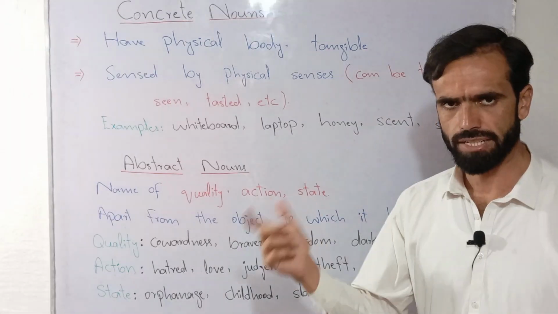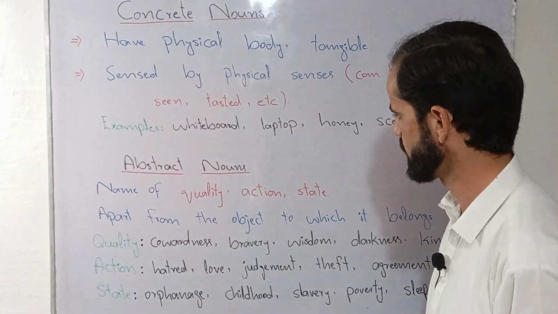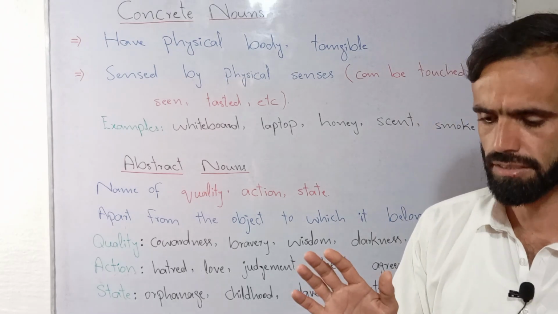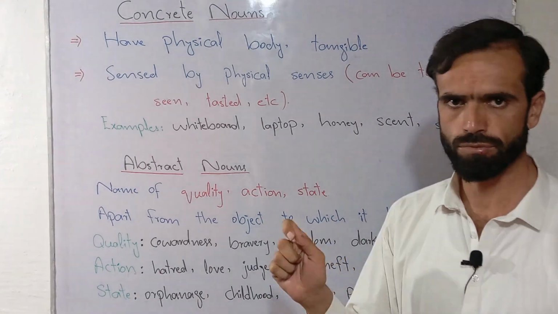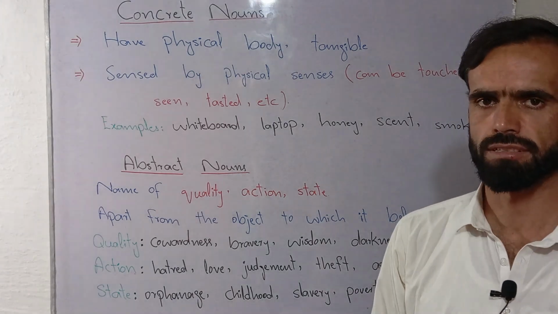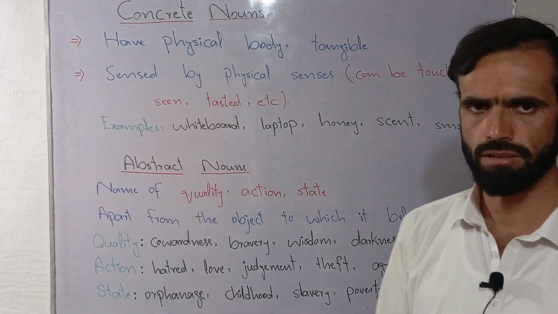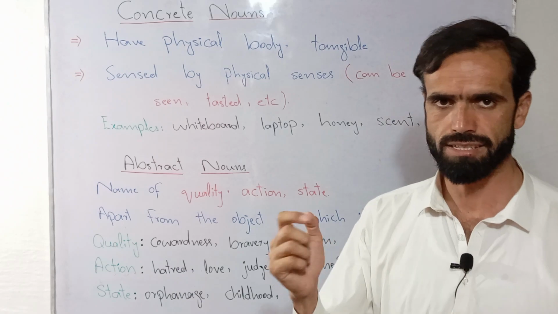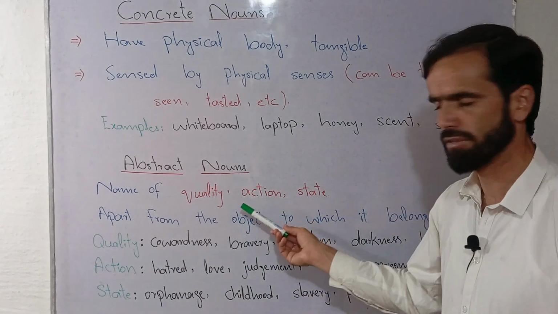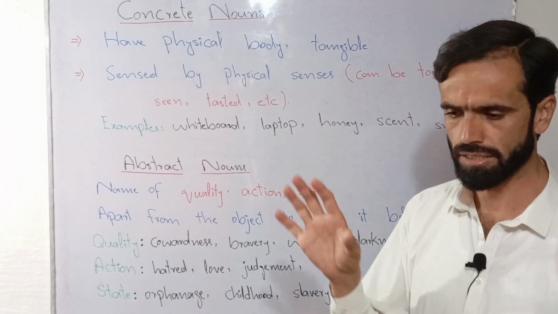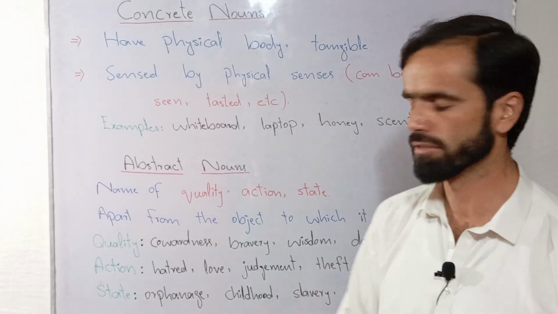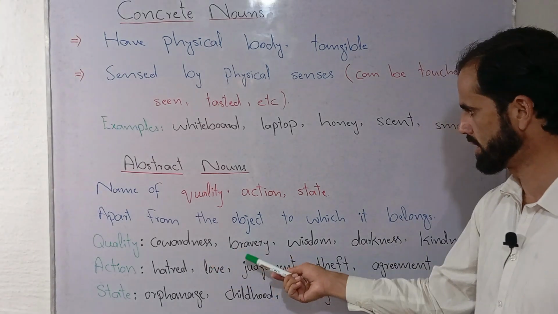But if I talk about bravery, it is a type of quality that is considered apart from that particular person we were talking about in the previous example. So these nouns are taken apart from the things, objects, or persons to which they belong. These are some qualities.